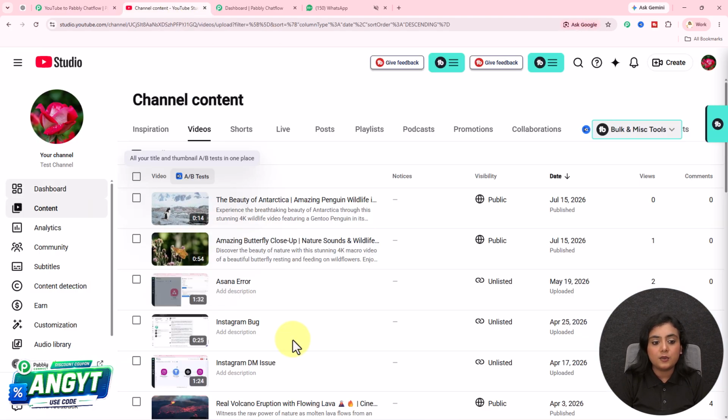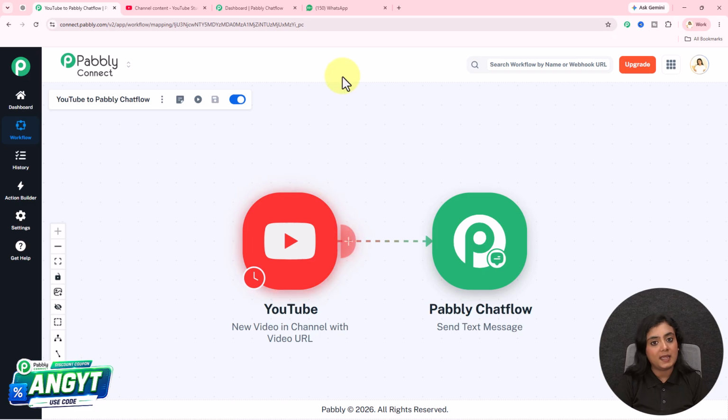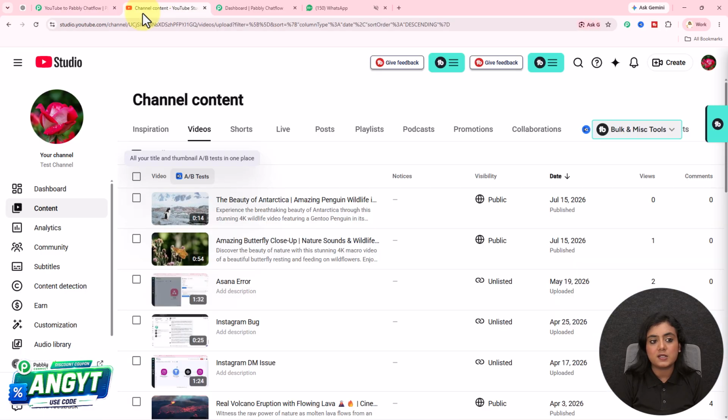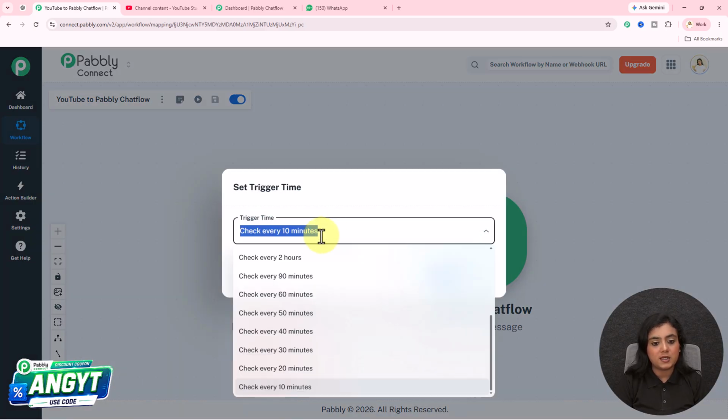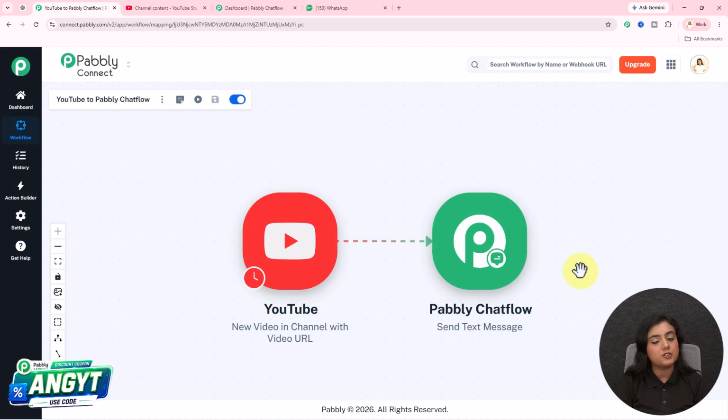Instantly, whenever you upload a new video, the response won't be captured because YouTube is a polling based trigger. Over here it says the trigger will check for the new data in 10 minutes. Every 10 minutes, this trigger is going to check for the new data, and if there is any new video published on your channel, the response will be captured in the trigger one by one. If you want to change this trigger time, right click on the set trigger time option and select the time from the drop down according to your requirement.